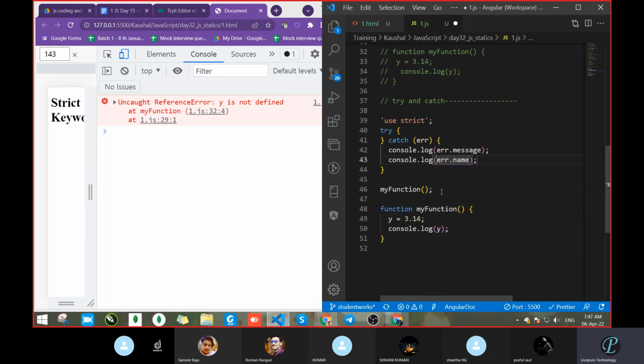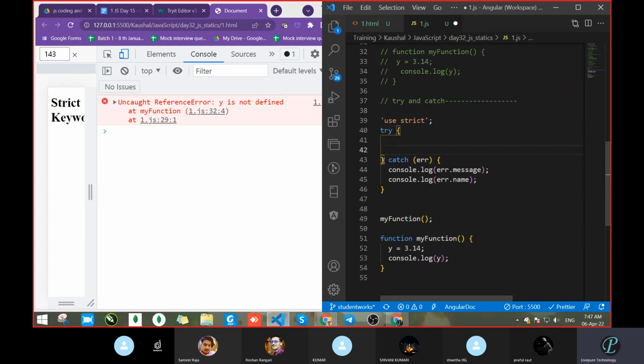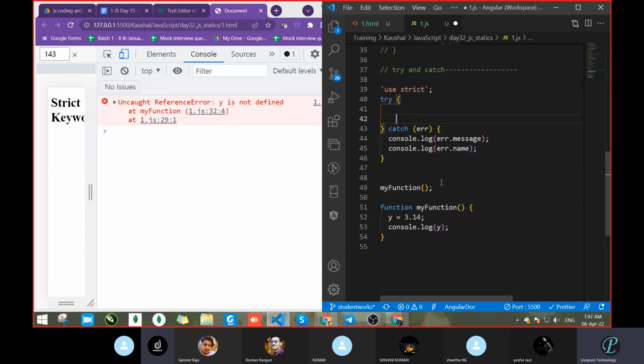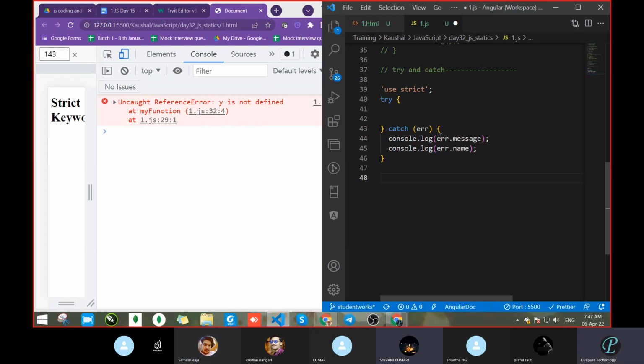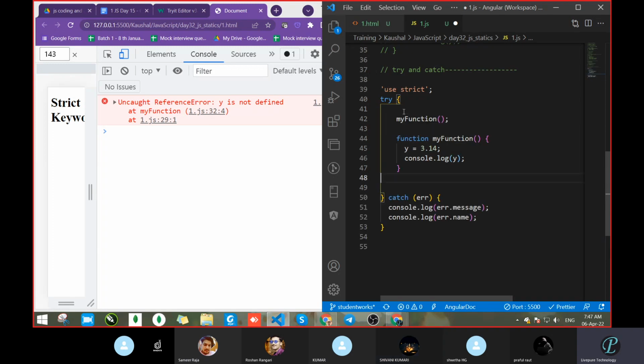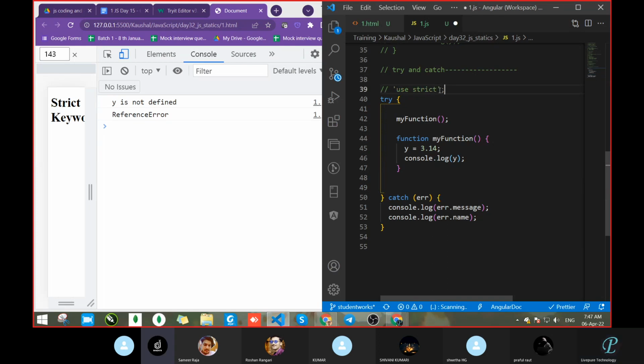Now the error message came, whatever it will be. That's fine. Now where should the code be executed? The code should be executed inside the try block. Correct. So now cut the code. Line number 49 to 54, this complete block. Okay, let's see whether it's working or not. Now save. Remove this strict mode and now save. So what happened?